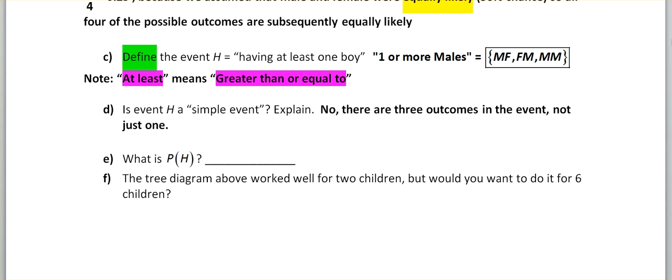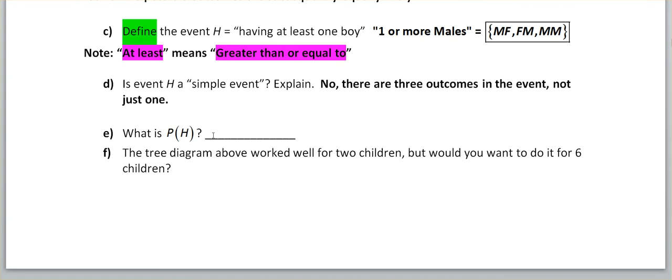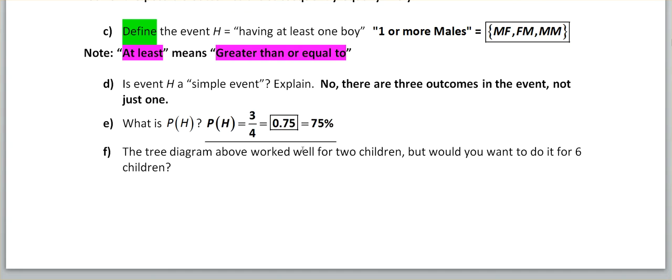So you're looking for the probability of that event. And that would be 0.75 because there's 3 equally likely outcomes: male-male, male-female, female-male. All 3 of those outcomes are equally likely, so it's 3 out of 4 for the probability. And you can write it as a decimal, percentage, fraction. It doesn't really matter. In the end, decimals are probably what we use the most often.